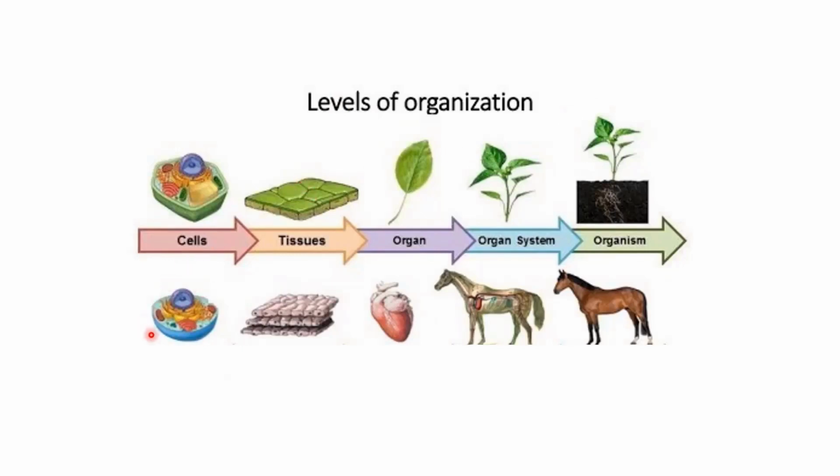So once the cells divide, they increase in number, and they're going to produce a tissue. This is a plant tissue and this is an animal tissue. So these cells are going to produce tissues, and different types of tissues will combine together to form an organ. Let's say these are the cells of the heart. These cells of the heart are going to produce the muscle tissue, or cardiovascular tissue, this tissue for heart muscles.